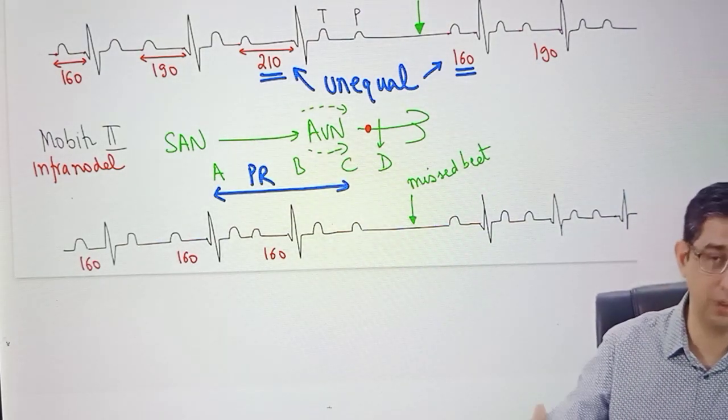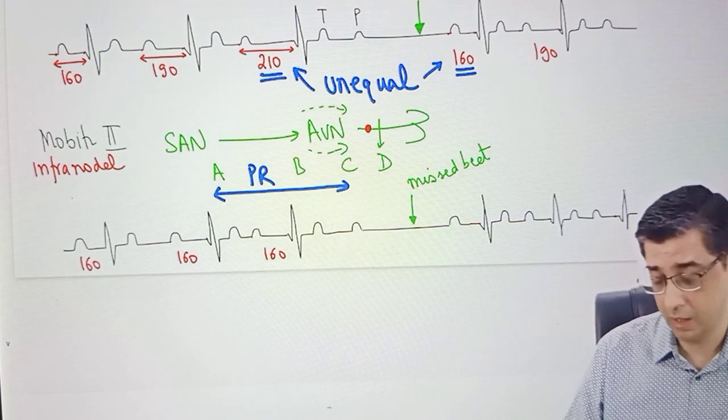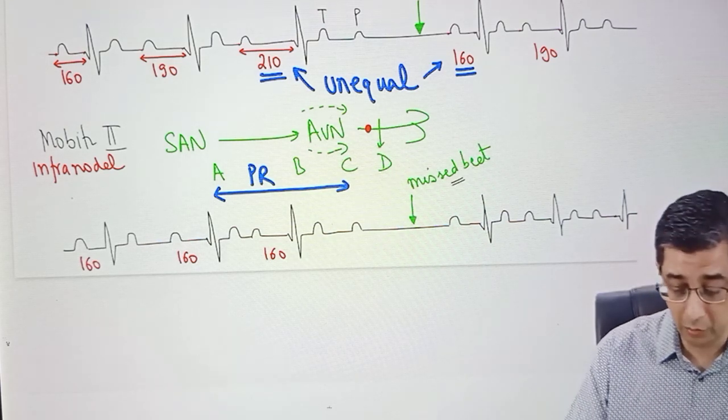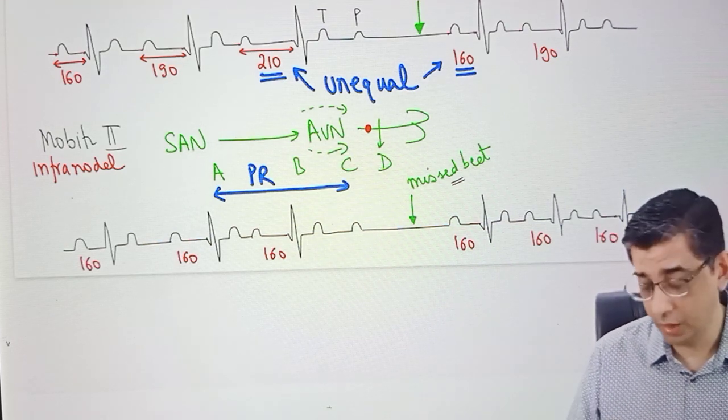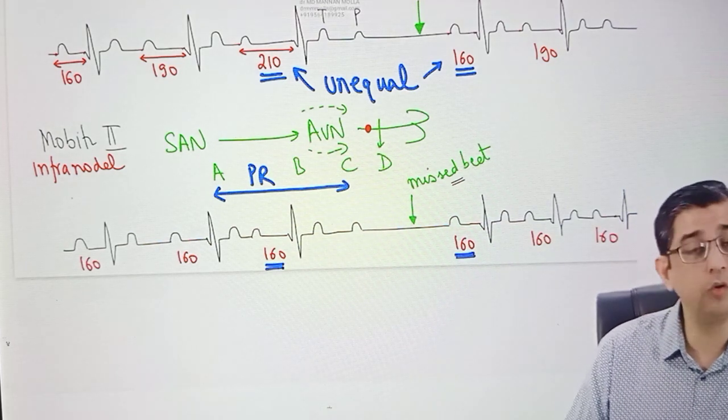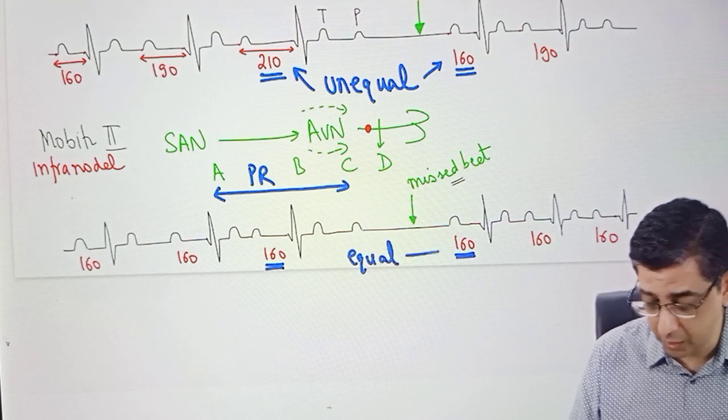It might be continuously happening like normal sinus rhythm for 3-4 minutes. And then there could be a sudden drop in the conduction in these patients. Therefore, what you need to do in the exam is very simple. All you need to identify is the area of the missed beat, and then look at the PR interval after, then look at the PR interval before. You can very well notice that in Mobitz 2 heart block, the PR interval before and after is always going